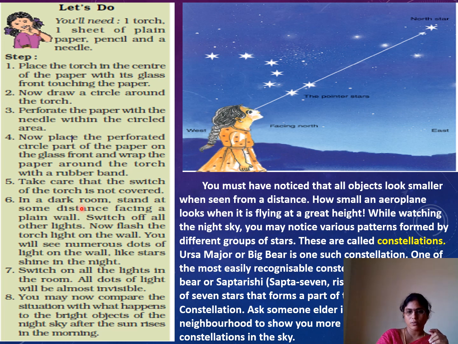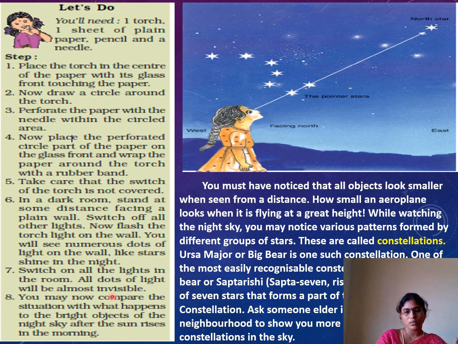Then go to a dark room. Stand at some distance facing a plain wall. Switch off all other lights in your room. Now switch on your torch light and flash it on the wall. Then all these tiny dots look like stars shining in the night. The entire room will be lit like starlight, with small dots. After that, switch on all the lights in the room. All the dots of light will be almost invisible to you.